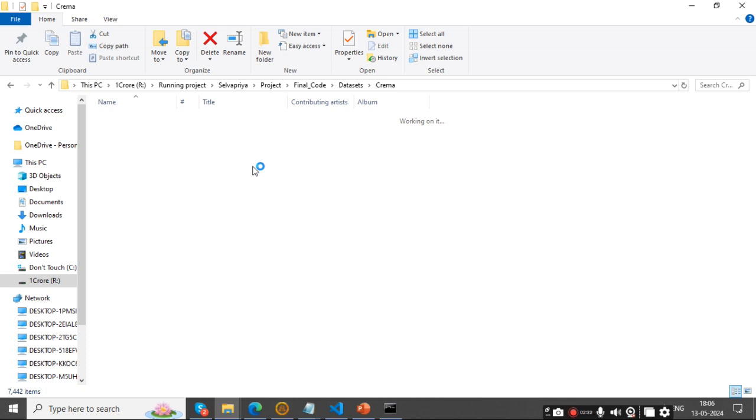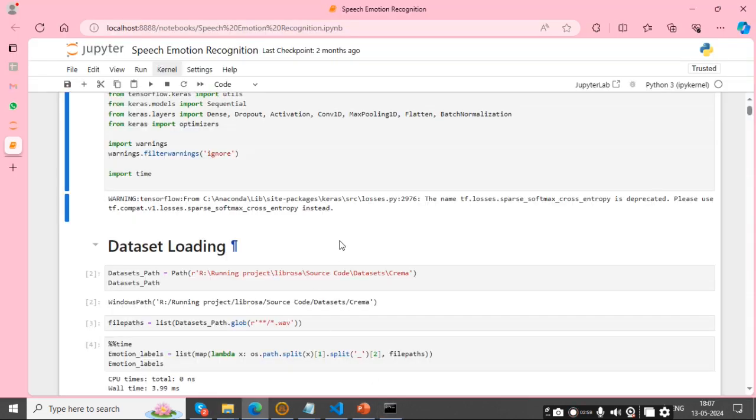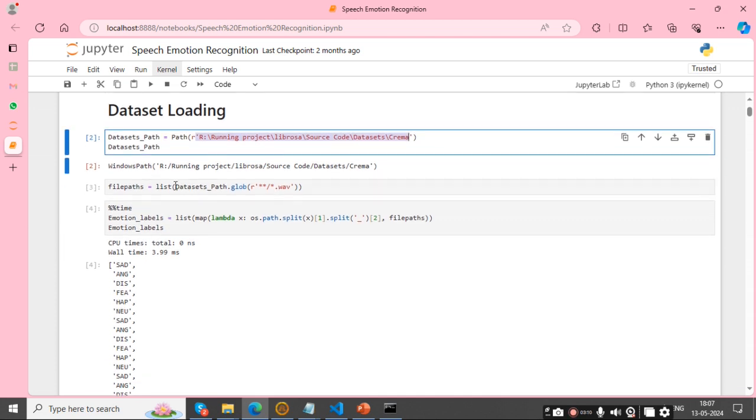The data sets are collected from a Google website in terms of audio files. Here we have 6 emotion data sets: sad, angry, disgust, fear, happy, neutral. This type of data sets are there. Now I am loading my data set. After that, I am just reading my data sets.